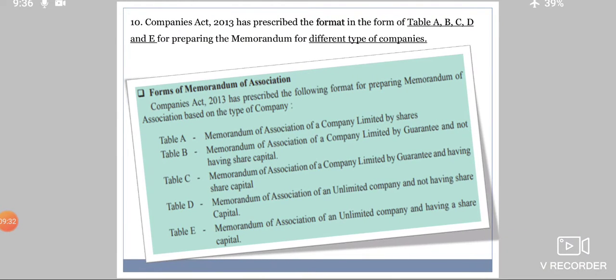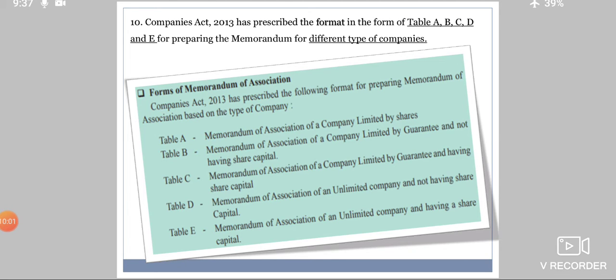Coming to the last feature of the memorandum of association, the Companies Act 2013 has prescribed the format, a proper way to draft the memorandum of association. To draft means to write. How a company is supposed to form its memorandum of association, and in those forms there are table A, table B, C, D and E for preparing the memorandum.